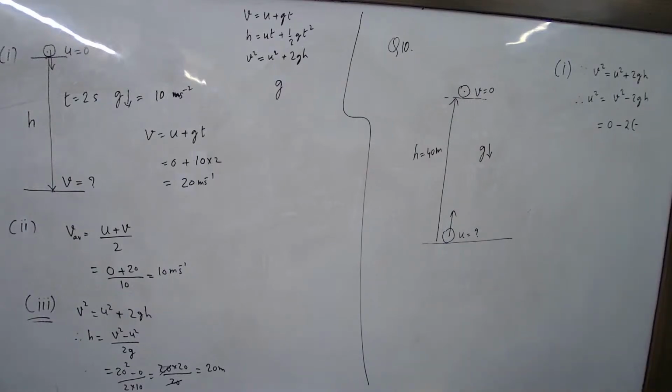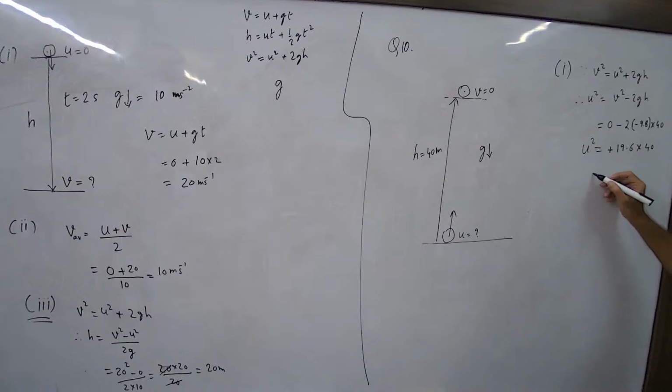You have to take the G value as 9.8, so it will be minus 9.8. H is 40. So U square is equal to, minus 2 into minus 9.8 will become plus, this is 19.6 into 40.